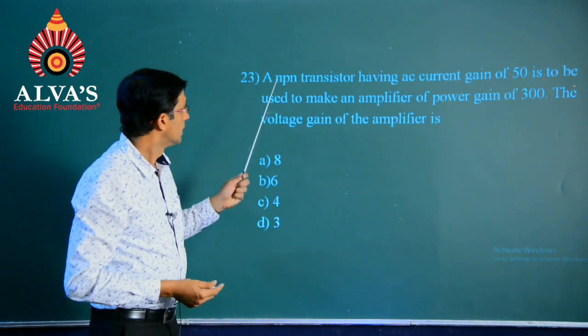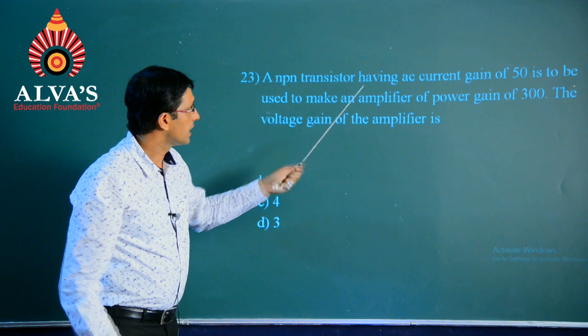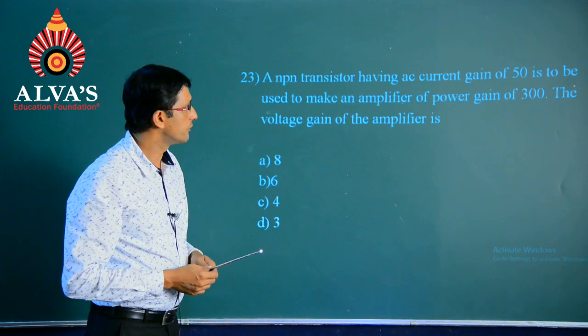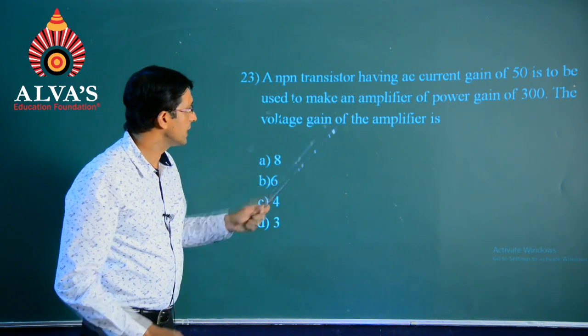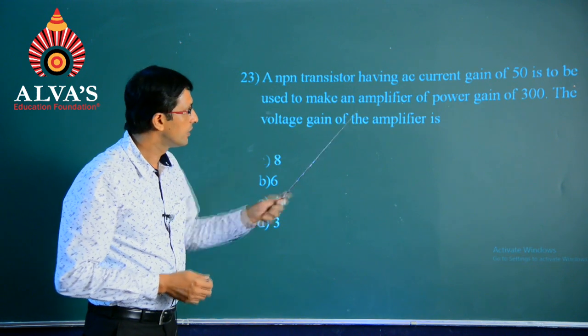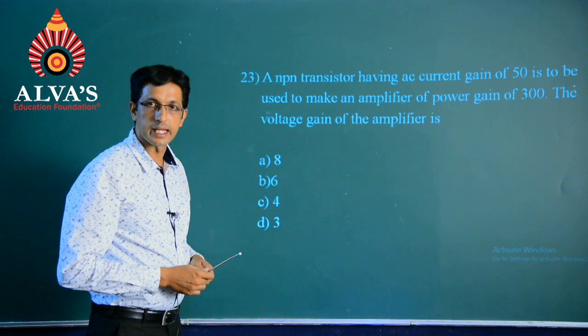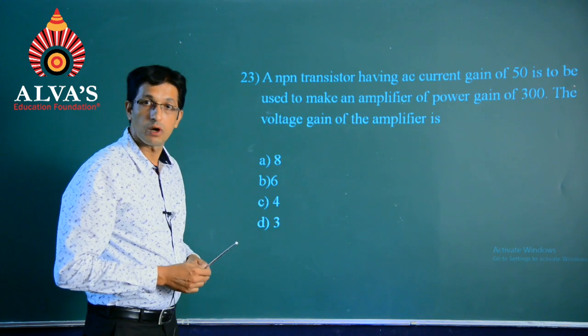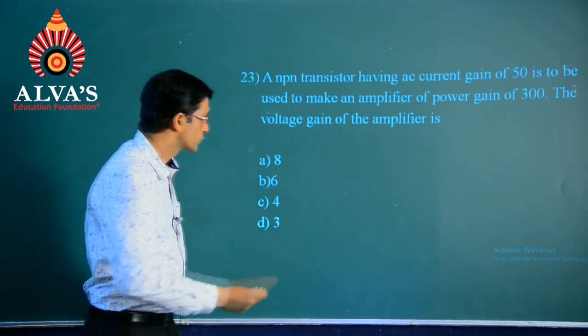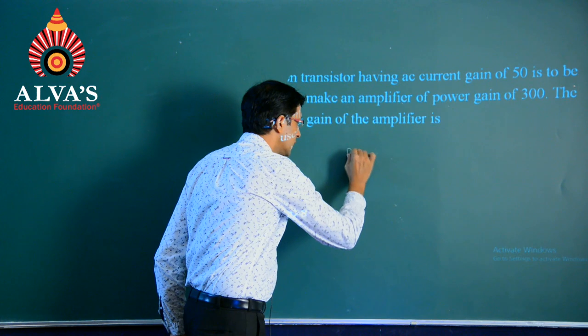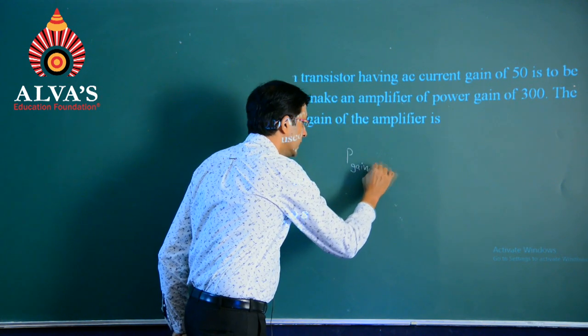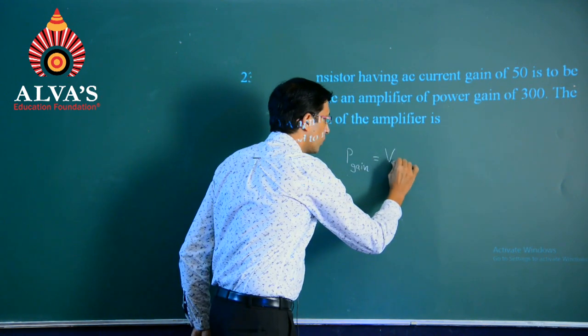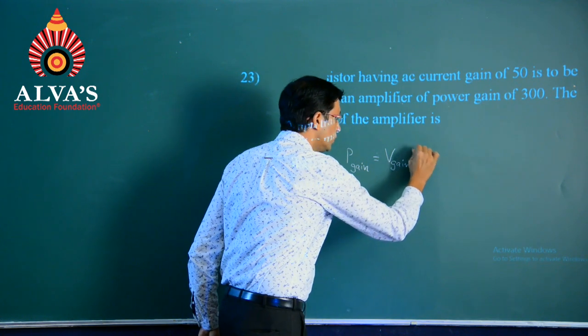Next question. A NPN transistor having AC current gain of 50 is to be used to make an amplifier of power gain of 300. The voltage gain of the amplifier is. So, we have a relation like this: power gain given as voltage gain into current gain.